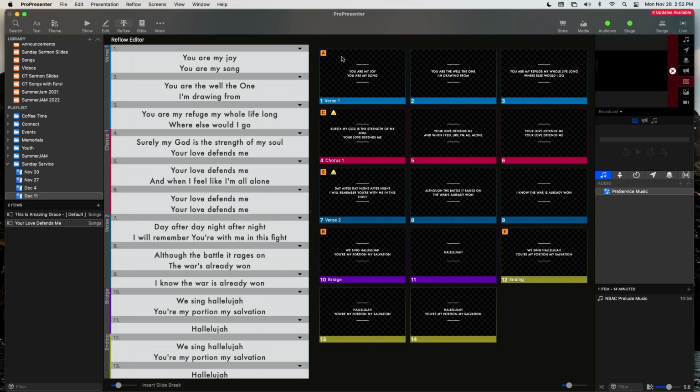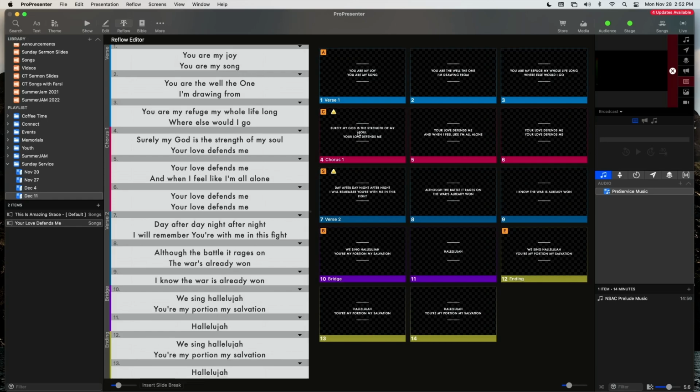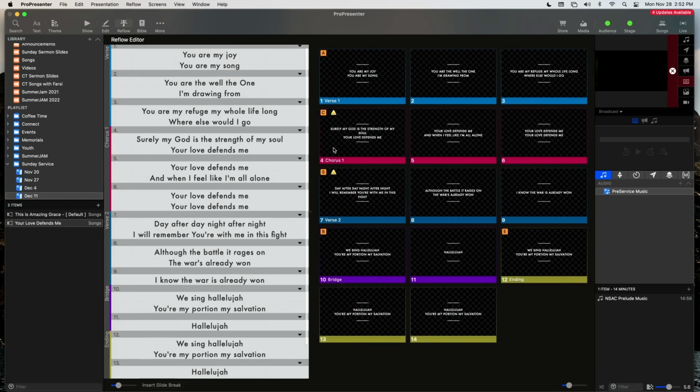And now you can see that the exclamation point has gone away. Now it is properly formatted. So let's go to the next one. "Surely my God is the strength of my soul." That's the chorus. That's the next place our problem appears.